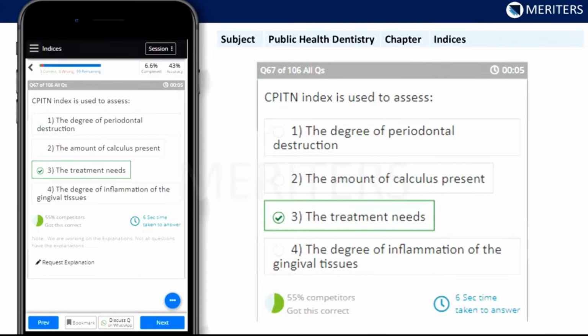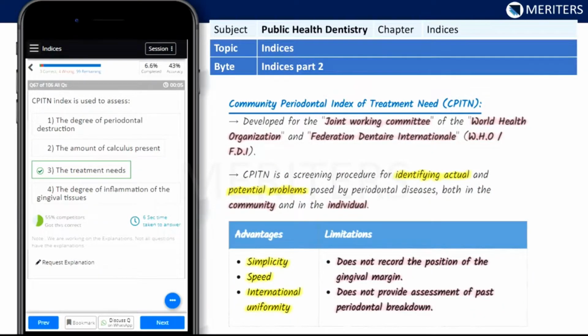The CPITN index is used to assess the degree of periodontal destruction, amount of calculus present, the treatment needs, the degree of inflammation of gingival tissues. So yeah, the answer was treatment needs. Also, you can find this in the question bank.